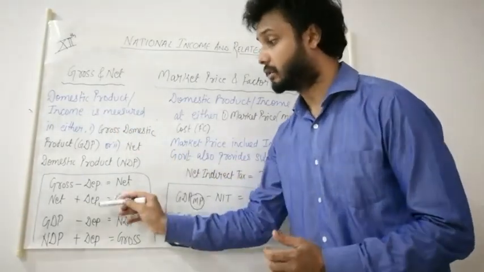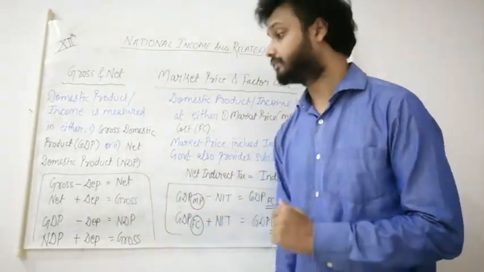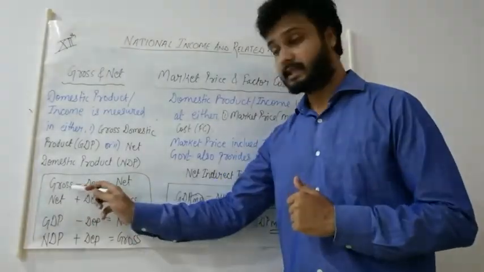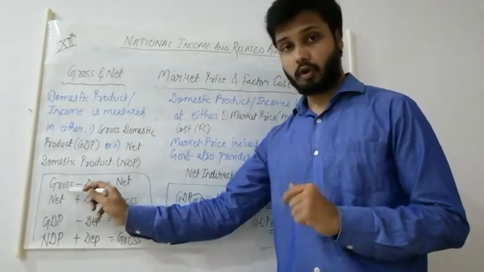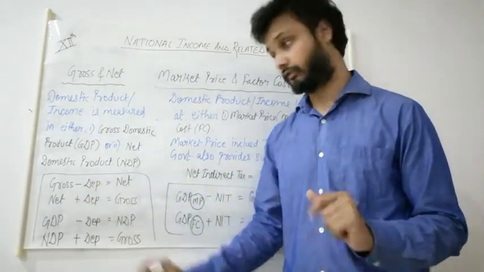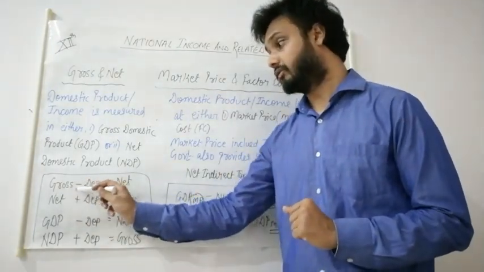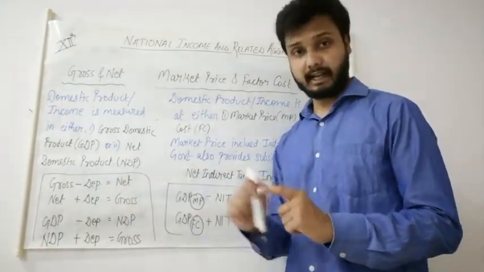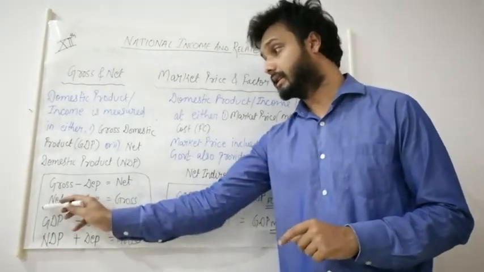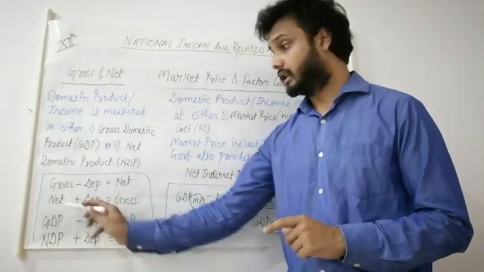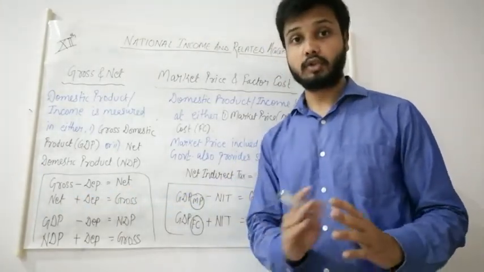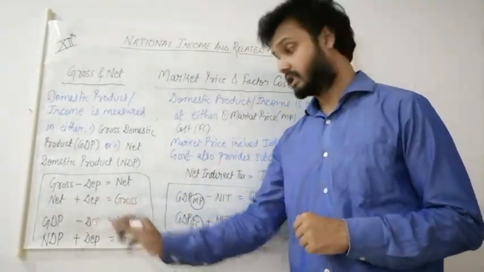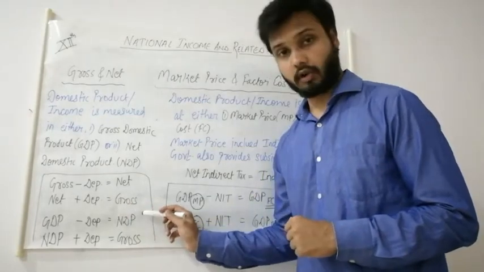How? We know that the point of difference is depreciation, so only depreciation we have to adjust. If gross is given to us, gross already includes depreciation, so if we subtract depreciation from gross, we will reach the net value. Same here, if net is given, we know that depreciation is not included, so when we add the depreciation to net, we will reach gross.